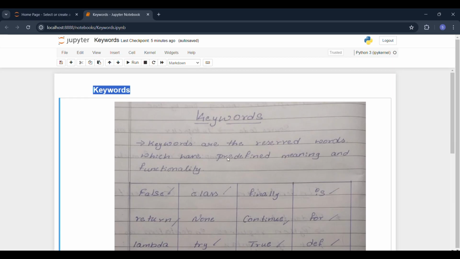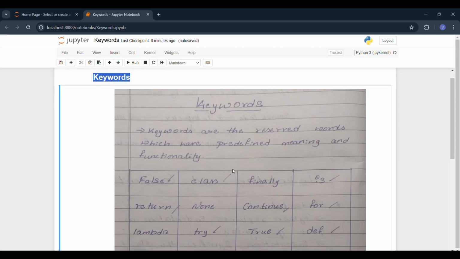So keywords are reserved words in Python which have predefined meaning. They have some particular meaning and functionality. Every keyword has its own functionality. This is nothing but a keyword. And one more thing I want to mention here, keywords are not used as variables.